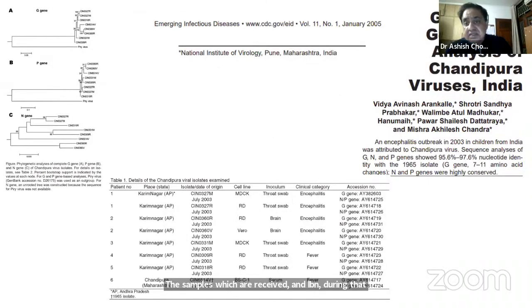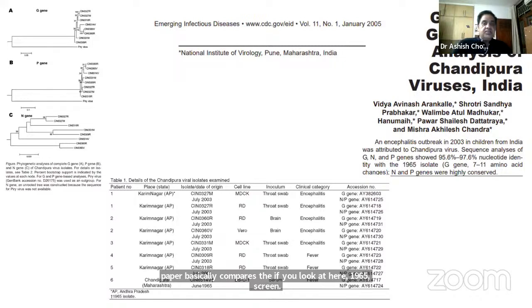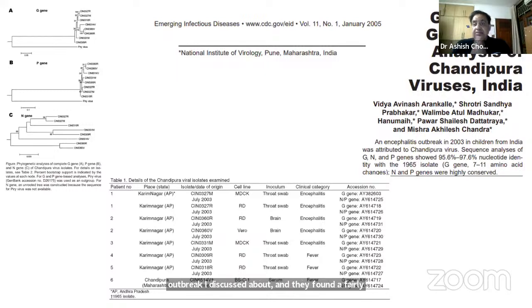This paper compares the Chandipura 1965 strain with the Karimnagar strains of the previous outbreak I discussed, and they found there was not much variation in these strains, especially the nucleoprotein and the P genes were very conserved. In fact, these are the genes which are used for PCR. I'll discuss that down the line.